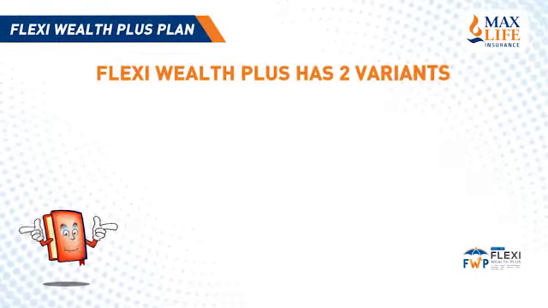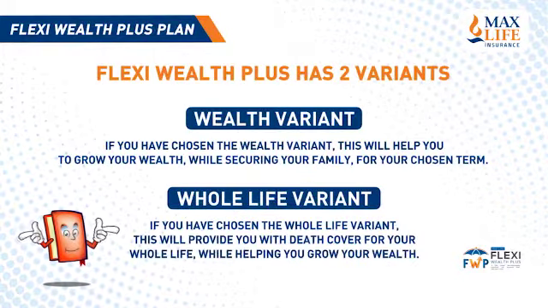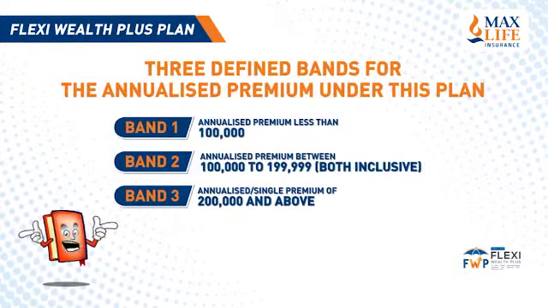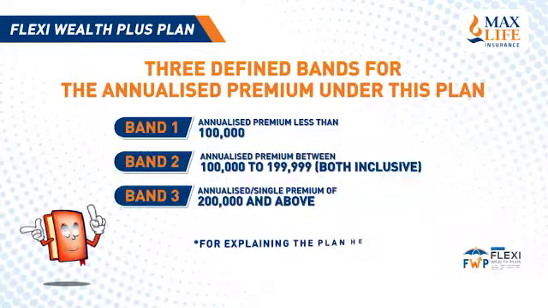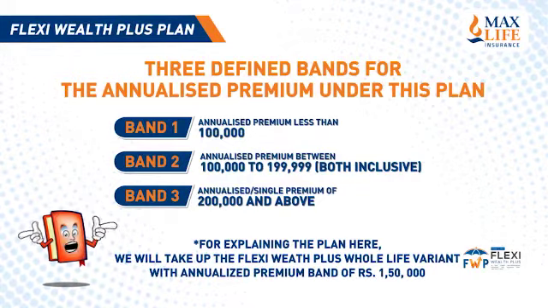FLEXY Wealth Plus has two variants, the Wealth variant and the Whole Life variant. There are 3 bands for the annualized premium under this plan. Note, for explaining the plan here, we will take up the FLEXY Wealth Plus Whole Life variant with annualized premium band 2.